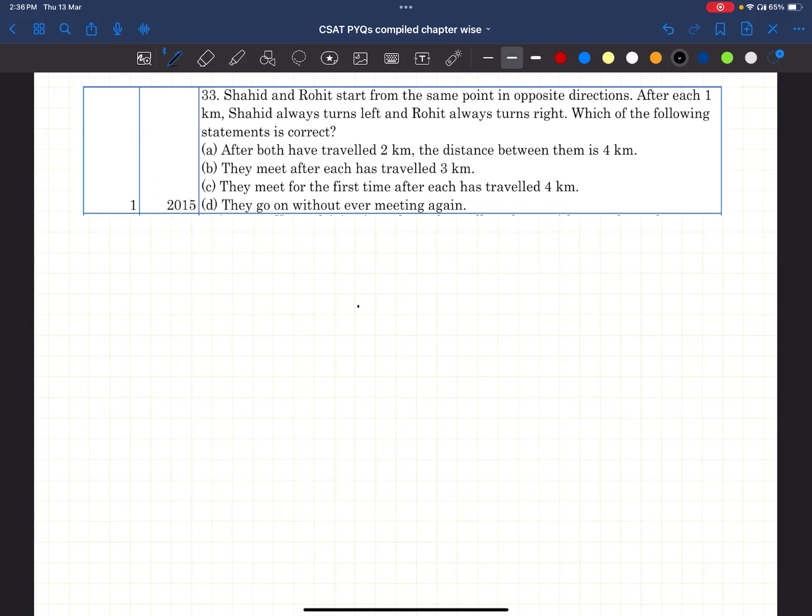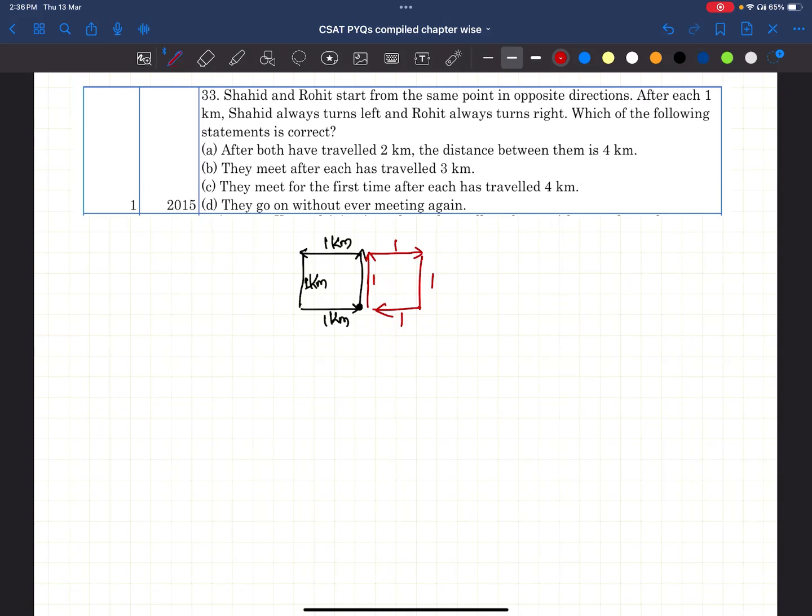What is it telling? This is the point where Shahid and Rohit are starting. What is Shahid doing? After every 1 kilometer, he is turning left. That means 1 kilometer, again left, 1 kilometer, again left, 1 kilometer, again 1 kilometer. Now, what Rohit is doing is also moving 1 kilometer, then he is always taking right. Simply 1, 1, 1. Let's go to the statements.